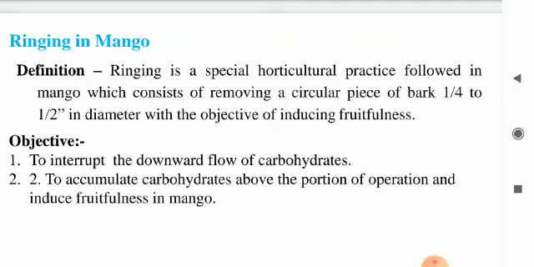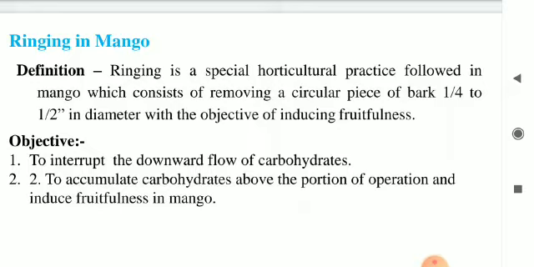Ringing is a special horticulture practice followed in mango, which consists of removal of a circular piece of bark 1/4 to 1/2 inch in diameter with the objective of inducing fruitfulness.